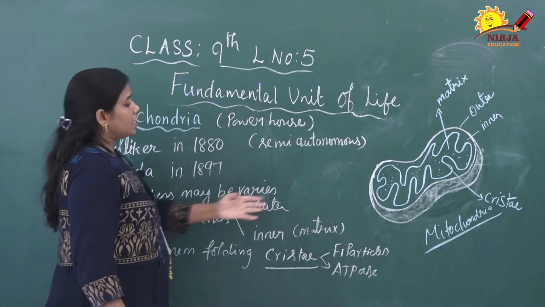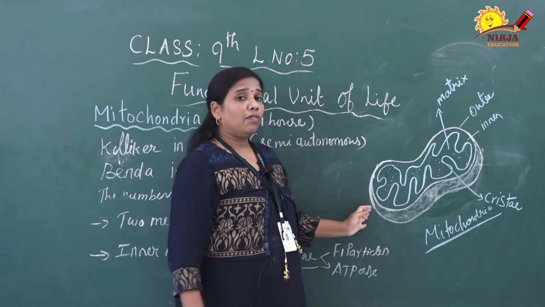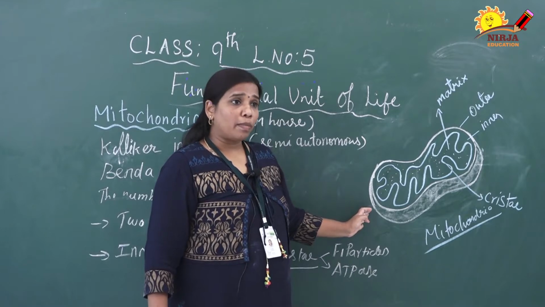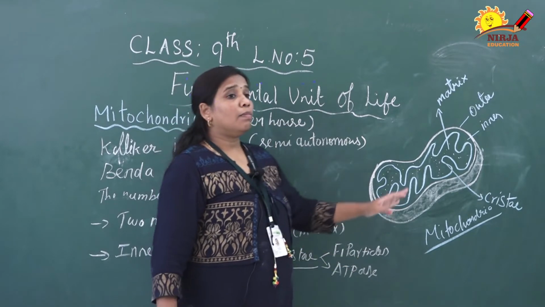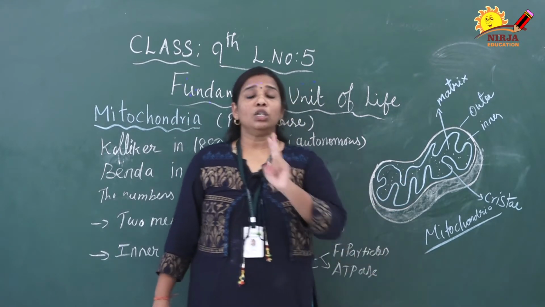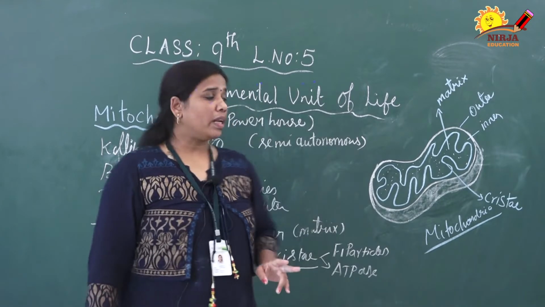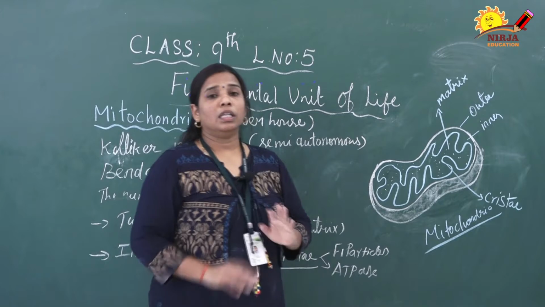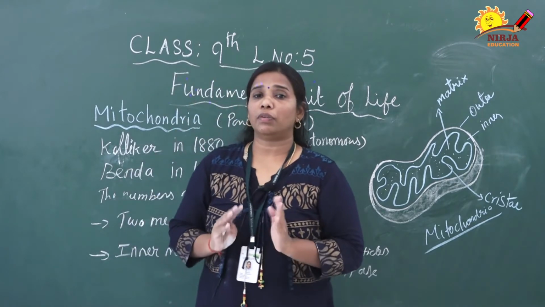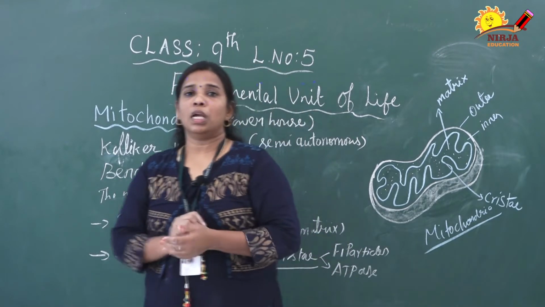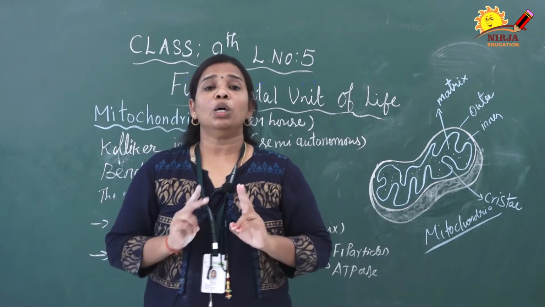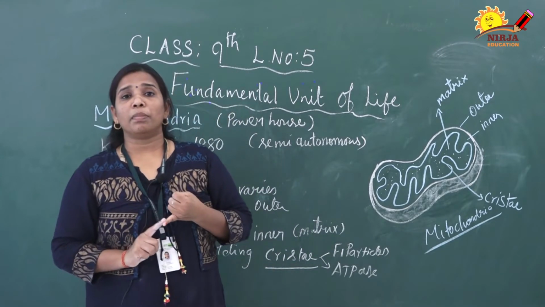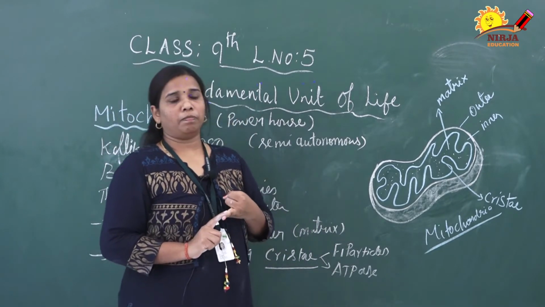Then this is the structure of mitochondria, children. We can see this type of structure under the electron microscope. The mitochondria is covered by two membranes, one is the outer membrane and another one is the inner membrane. These two membranes are called unit membranes.